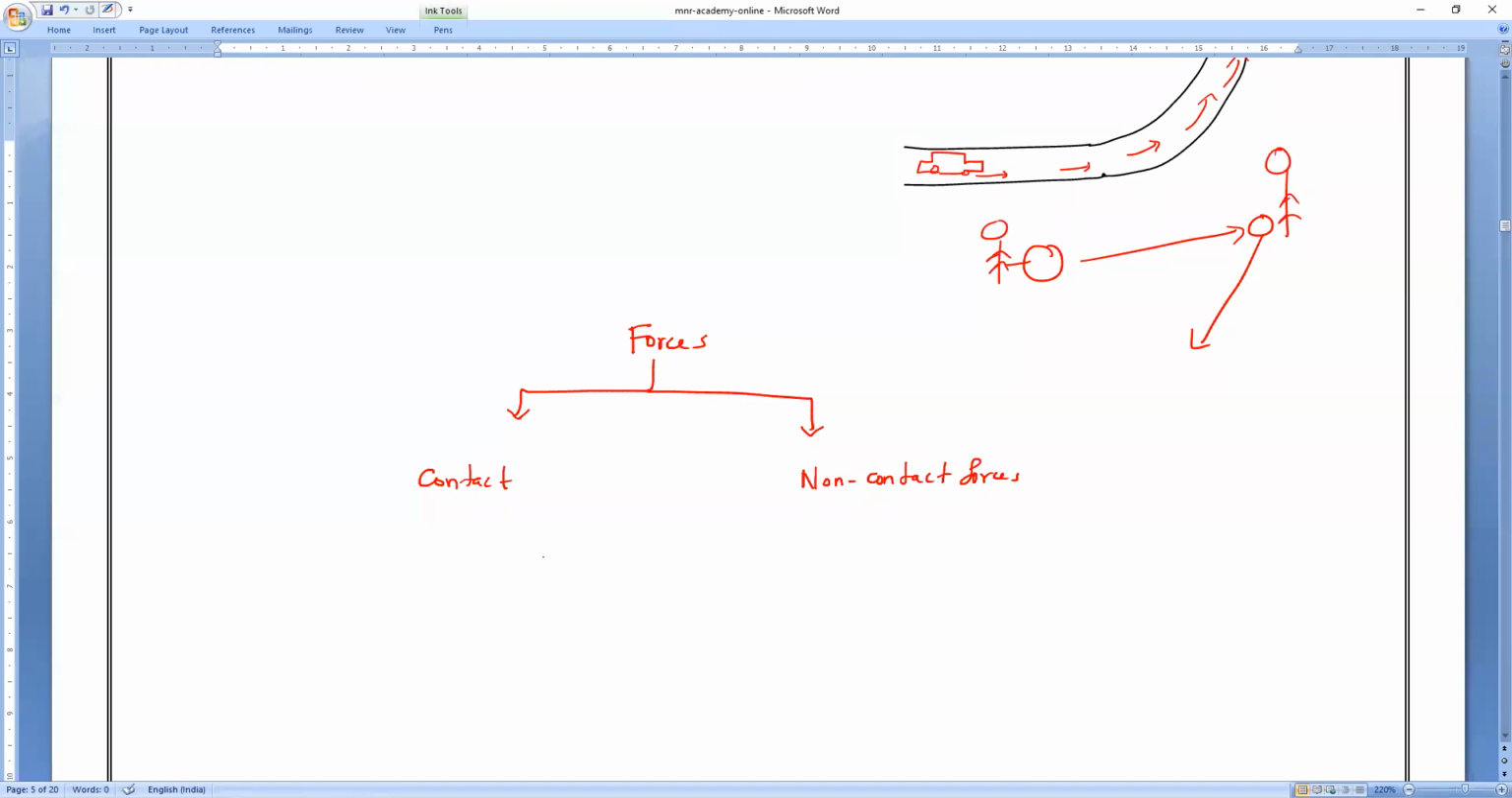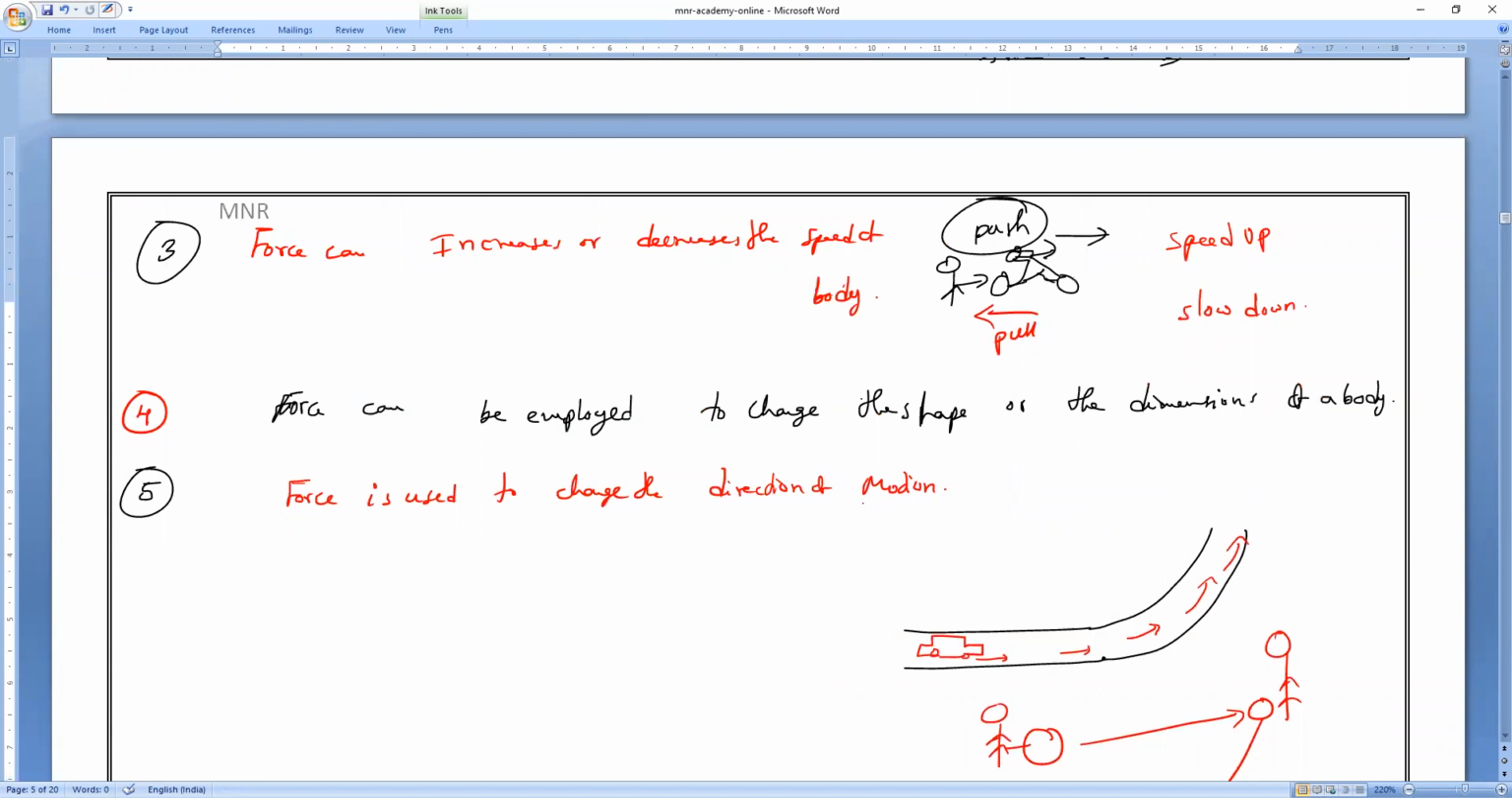If you take contact forces, we know there is physical contact. So what is the fifth effect of force? Force changes the direction of motion.